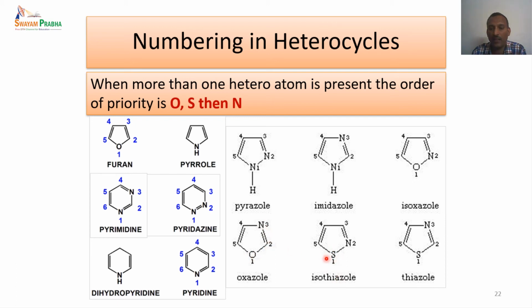And when nitrogen is present instead of oxygen, if sulfur is present, that also gets the priority before nitrogen. So this is numbered as 1 and the nitrogen is numbered as 2. So this is how you have to remember the numbering of heterocycles. The rule followed is oxygen, followed by sulfur, followed by nitrogen.